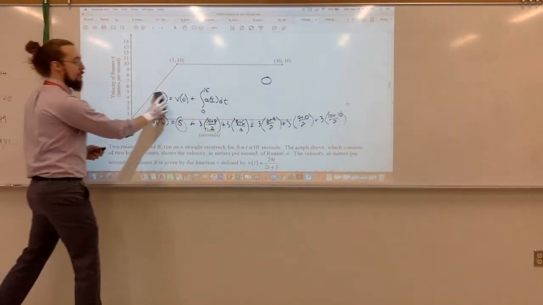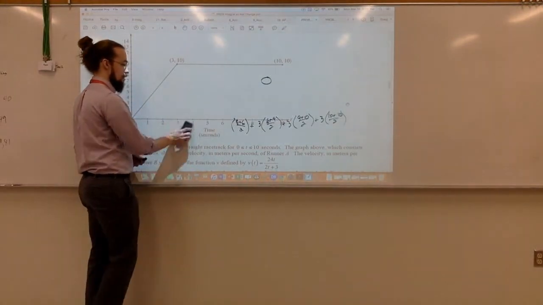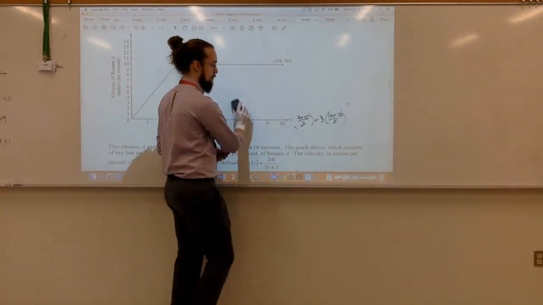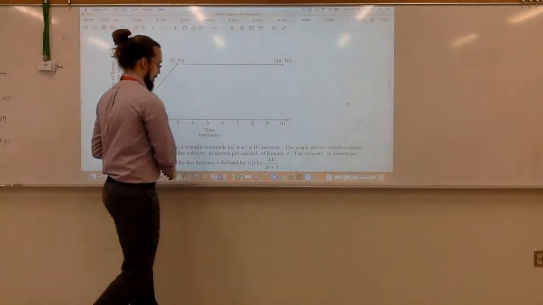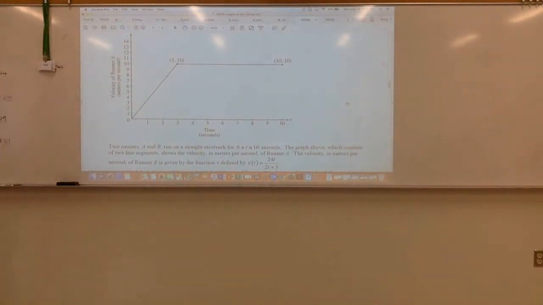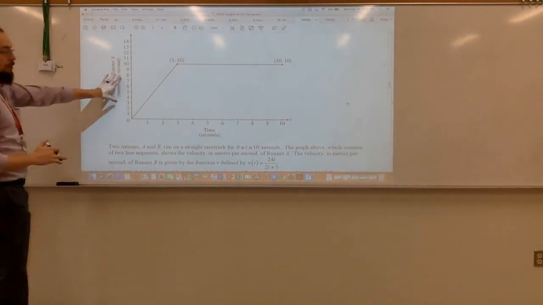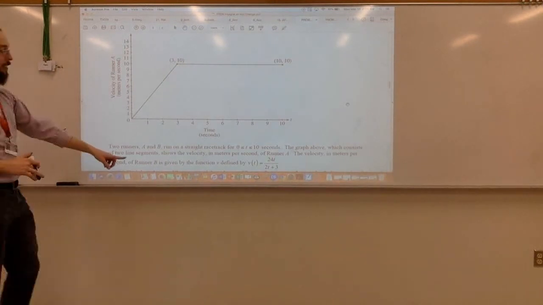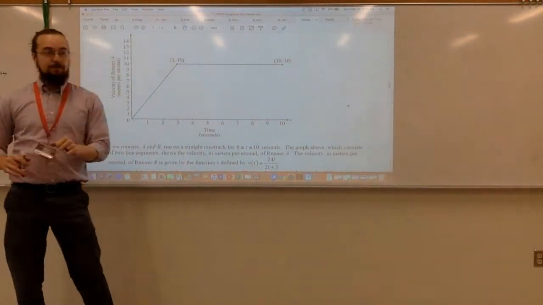All right, this one was on the 2000 test. It's 1 year older than me. This question's 1 year older than you. All right, so it says two runners, A and B, run on a straight racetrack for 10 seconds. The graph above shows the velocity of runner A. The velocity of runner B is given by this function.